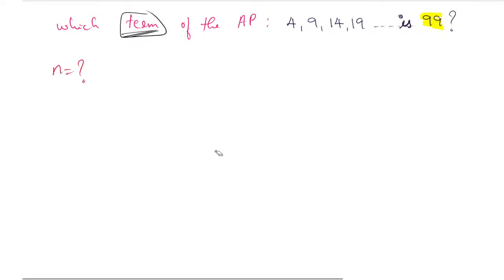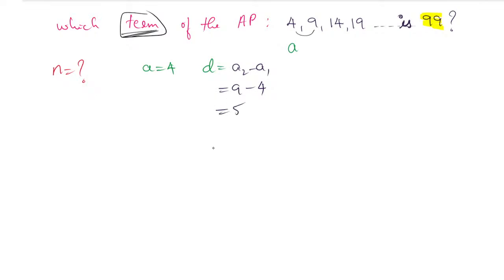So what does this 99 refer to? Here you can say the first term a value is 4. You can write a equals 4, and the difference d equals 9 minus 4, meaning a2 minus a1, that is nothing but 9 minus 4, which equals 5. The difference between them is 5. Now what does this 99 refer to? 99 must be equal to something, no? Yes, the 20th term or n, which term we don't know. Yes, it is the nth term, that is an value. Here this is the last term.